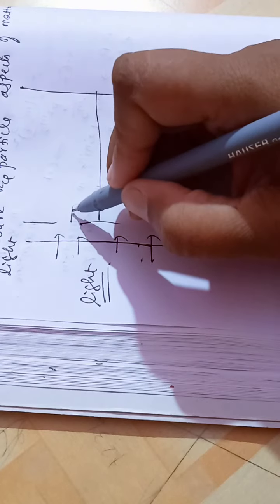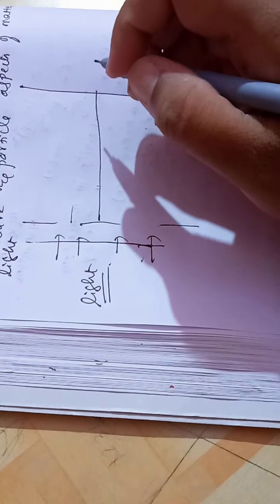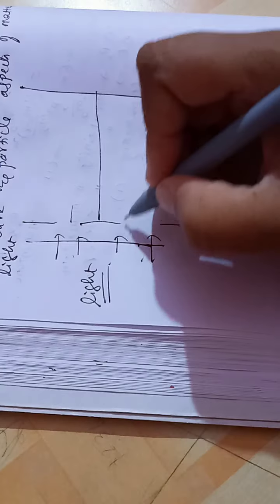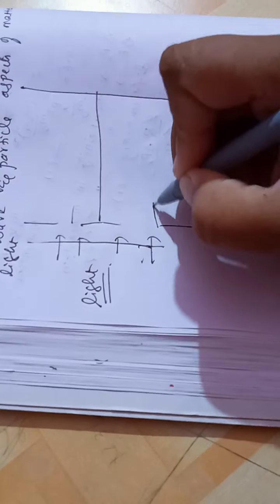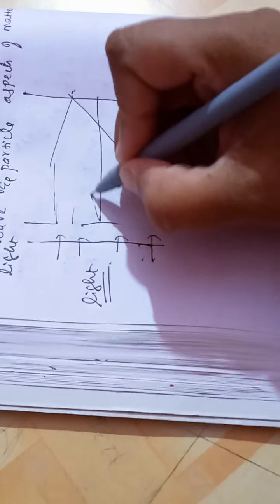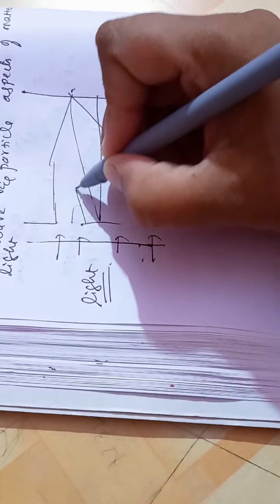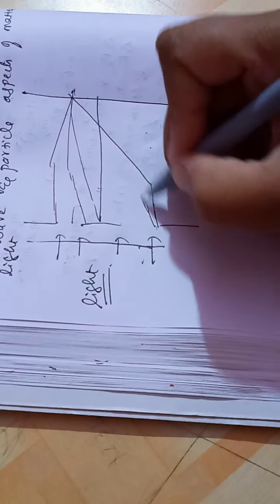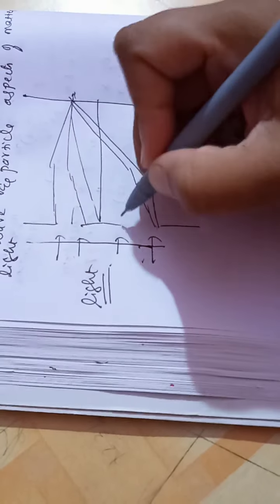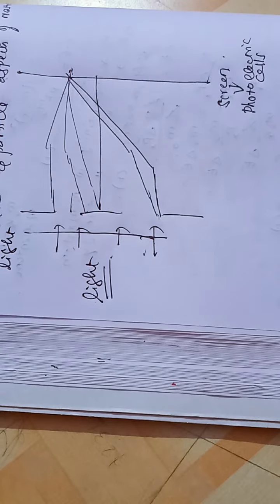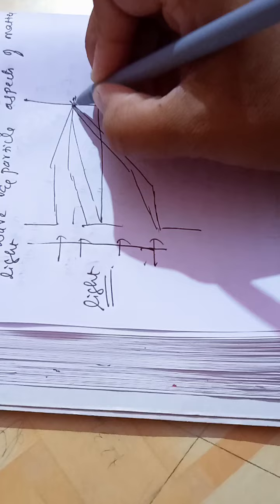Now the light is diffracted from these double slits and produces a diffraction pattern.